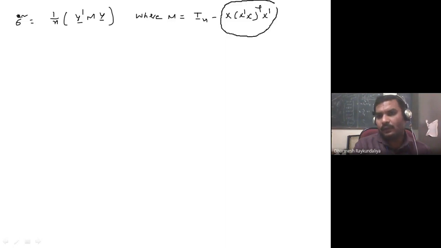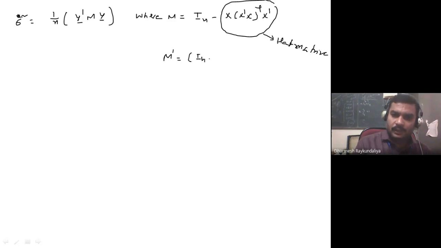This is also known as a hat matrix. Okay, so we will see what is M dash. So M dash is I n minus x (x transpose x) inverse x transpose, the whole transpose.